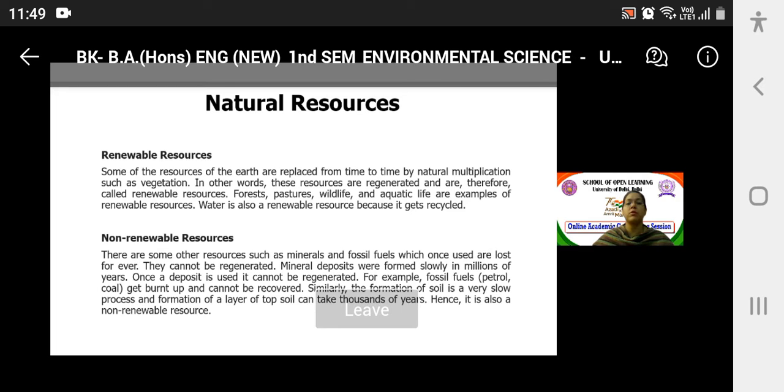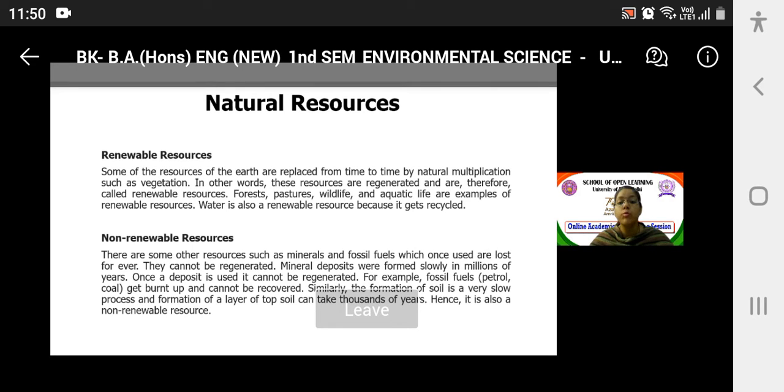Supposedly in a forest, if we have forest fires, bush fires, whether human induced or even a natural process, we do not go for plantations. It comes back to its natural state on its own. It rejuvenates on its own. So it is a renewable resource. It never dies off, okay, until and unless there is serious anthropogenic intervention. Okay, then these are examples of renewable resources.